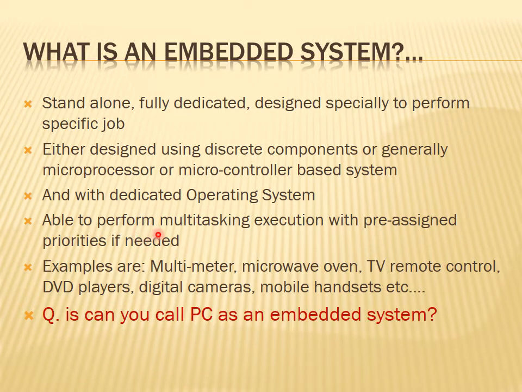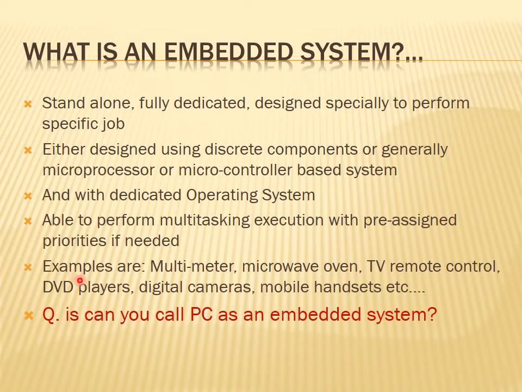Another feature of the embedded system is that it is able to perform multitasking kind of execution. It means the number of tasks are more, and parallelly it can execute the tasks. Multiple tasks, a larger number of tasks it can handle. If the number of tasks is more, then naturally one can assign priorities to them. This is very important. Whenever the number of tasks is more, one needs to assign the priorities, so automatically the system can perform the tasks one by one as per the priorities.